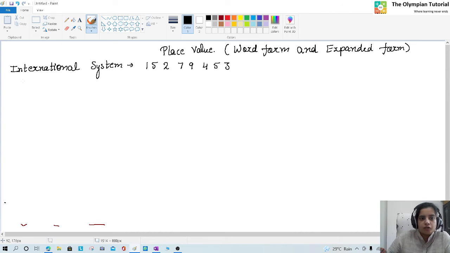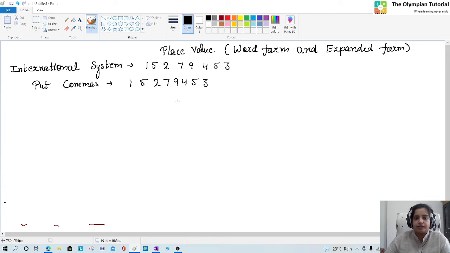So first step, what we will do, we will put commas from extreme right, 3 digit. Okay, now we will make a place value chart.